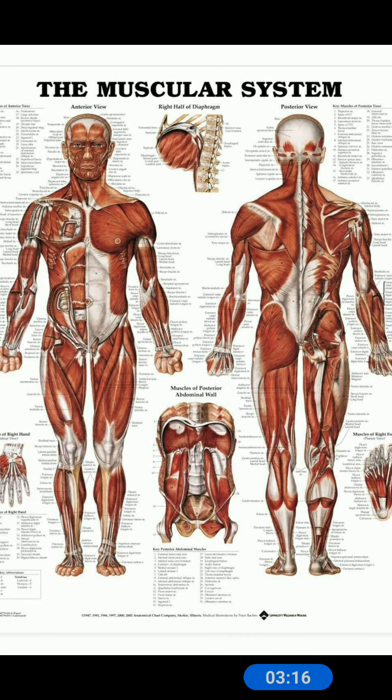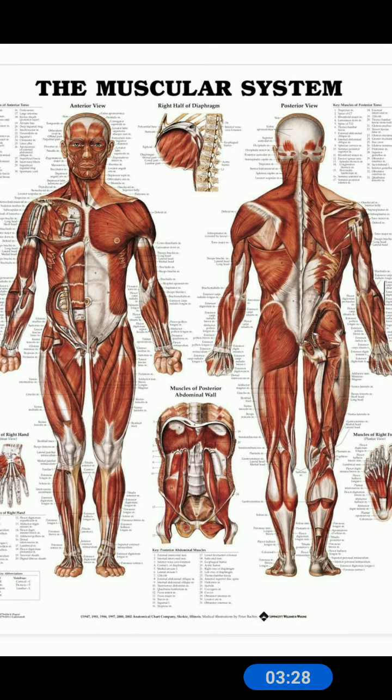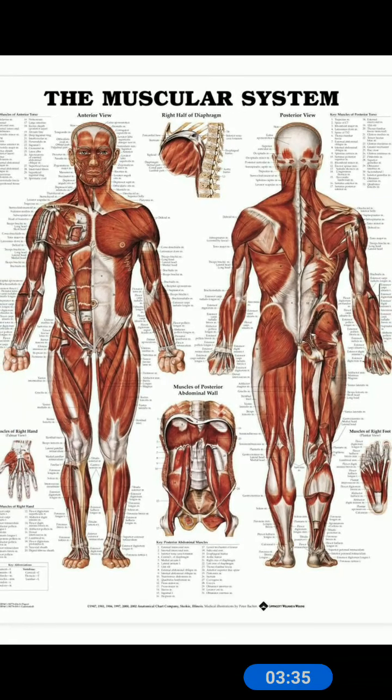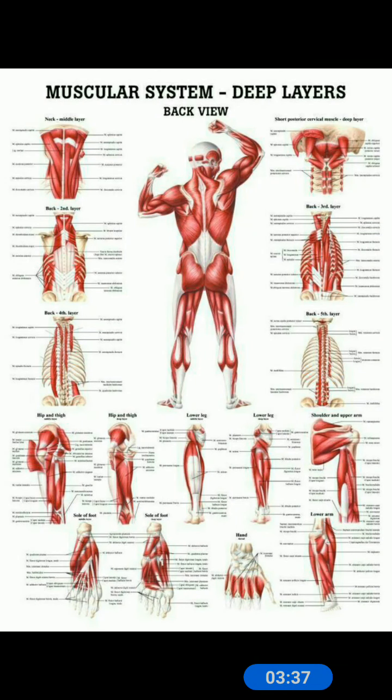Some of them are attached to your bones. They pull your bones to make them move. You need strong muscles to lift heavy things or to run fast. The muscles of your body form the muscular system. This is the muscular system, the deep layers, the back view.